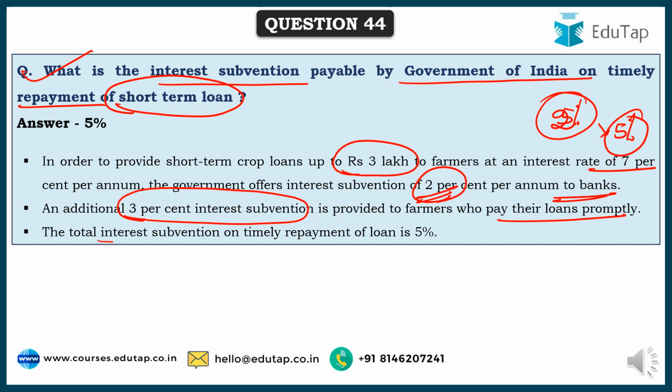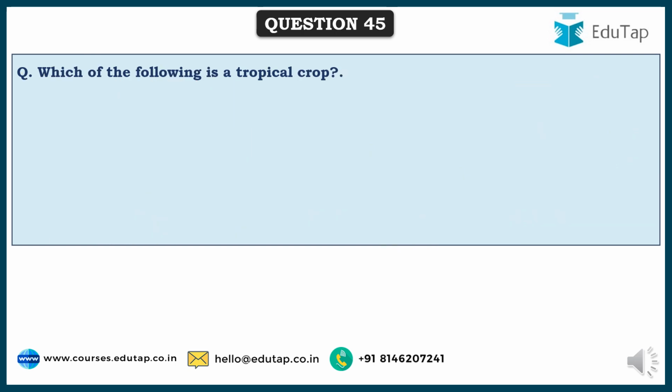So the total interest subvention is 5% that can be provided.